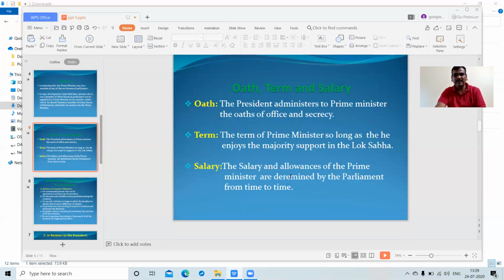And next, the other allowances also provided to the Prime Minister of India. The Prime Minister's Office is the most important office to aid and assist the Prime Minister. It is not a constitutional office. It is not mentioned in the Constitution, it is like an informal office.